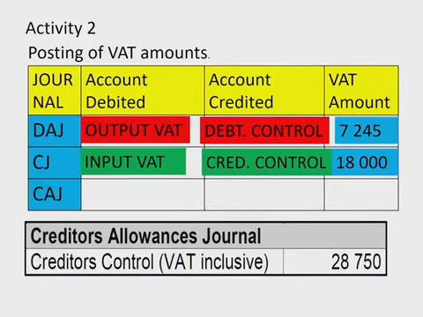But if we're looking at it, we can see that the creditor's journal says the input VAT is debited. Why? Because we're buying the goods. We're going to owe the creditor more. Now we're sending the goods back to the creditor, which means now we're going to owe the creditor less. So therefore, creditor's control will be debited because we will owe them less money.